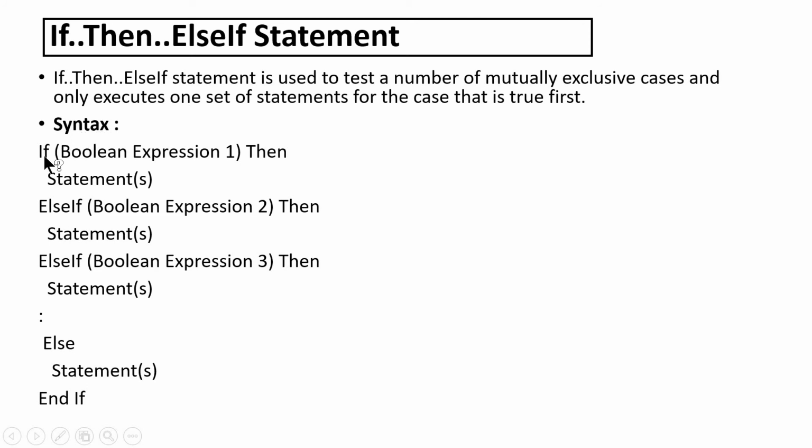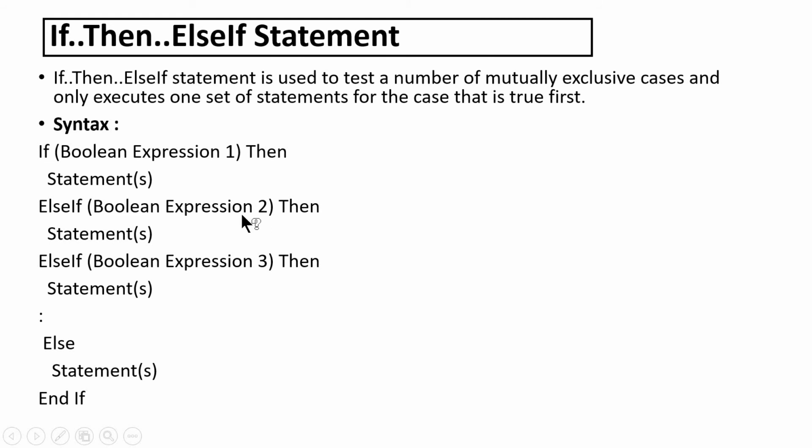This will begin with the if keyword and later we have condition 1 or Boolean expression 1. If condition 1 is true, then this particular statement or statements will be executed. If Boolean expression 1 is false, in that case else if is taken here, and within the set of parentheses it will go for checking the second condition or Boolean expression 2.